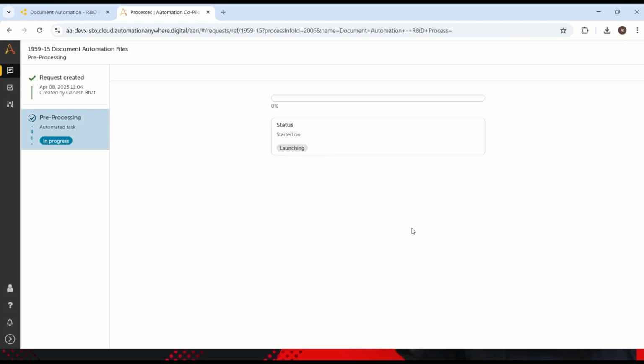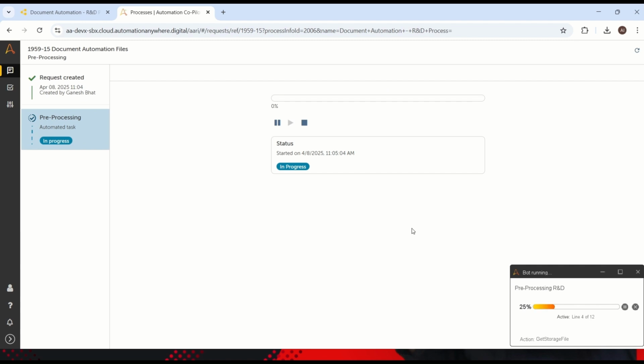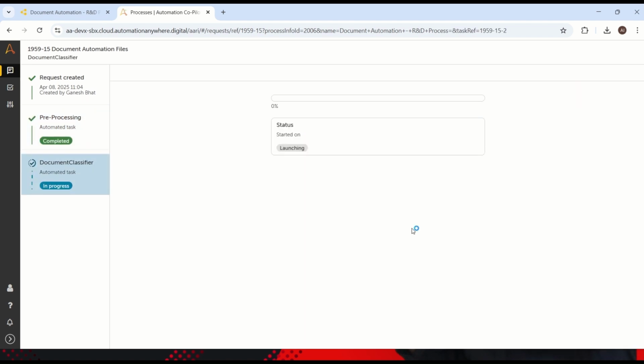So now your bot will start pre-processing and it will convert your file into pre-processed data. Here you can utilize brightness or grayscale or some more effects. Currently I have only the grayscale effect. So whatever colored background you have for the PDF or PNG file, it will just convert into a normal grayscale document. Once it has enhanced your document, it will go for document classification.